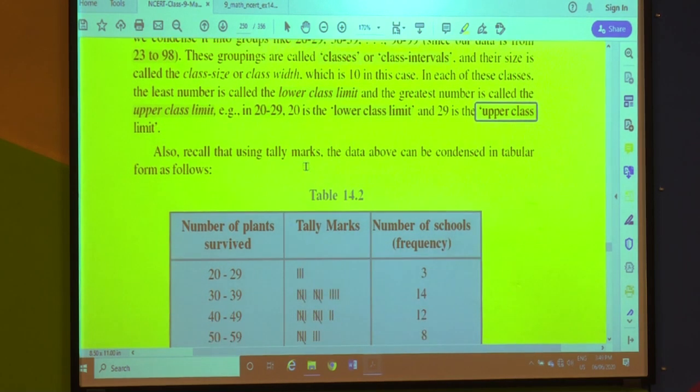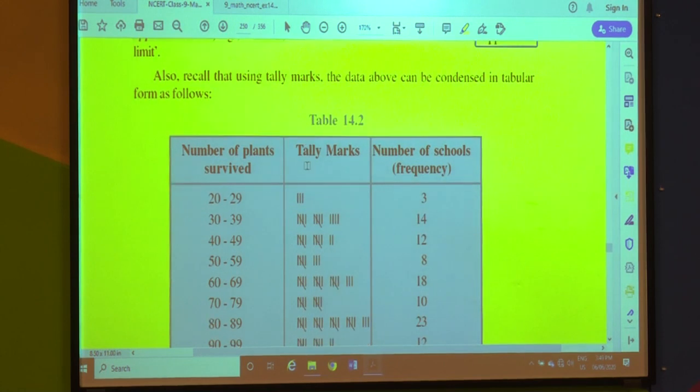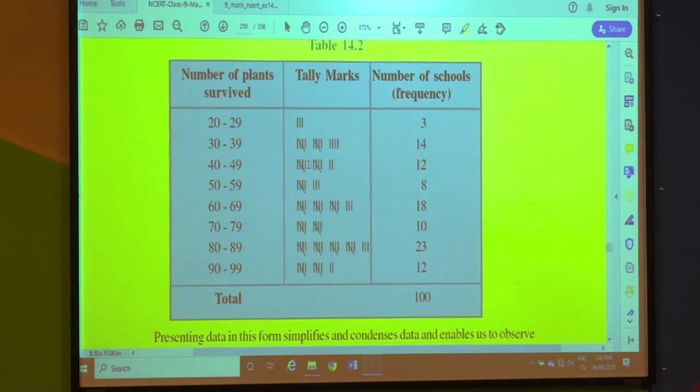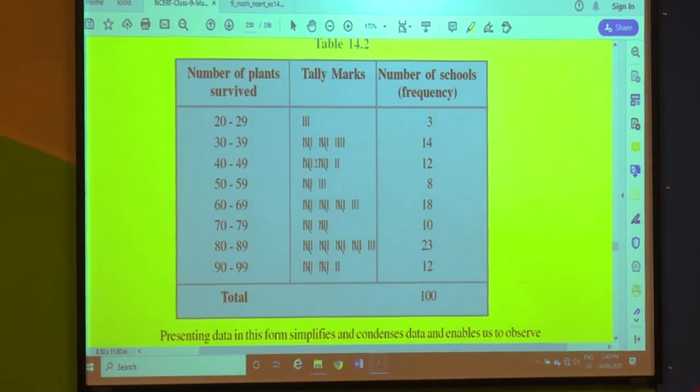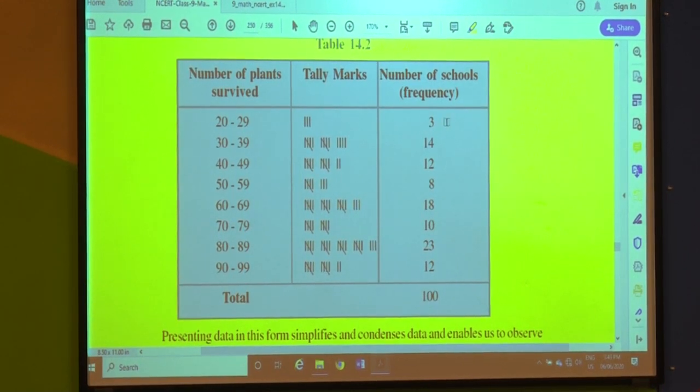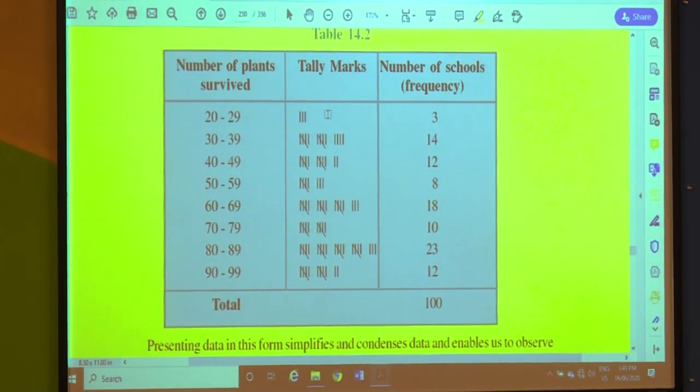Also recall that using tally marks, the data can be condensed in a tabular form. The data can be presented in a tabular form. Now see the table here. The first column, number of plants survived. Second column, tally marks. Third column, number of schools, that is frequency. Now number of plants survived between 20 to 29. How many schools are there in that? 3 schools, and these are the tally marks.